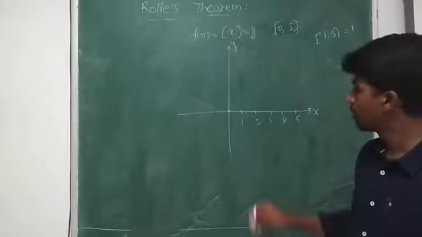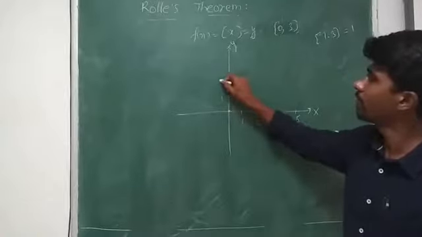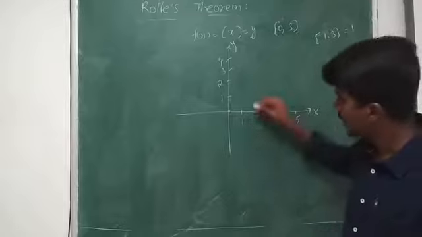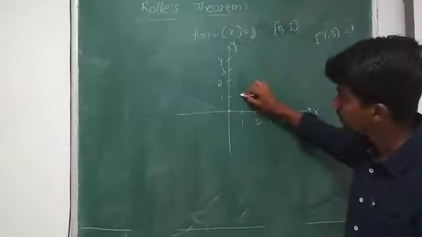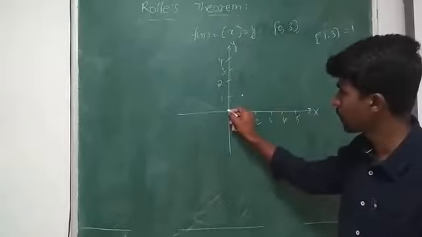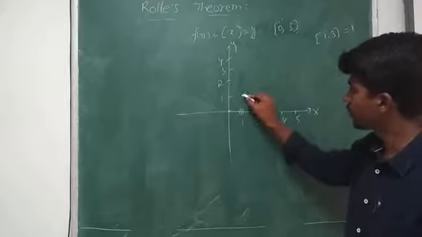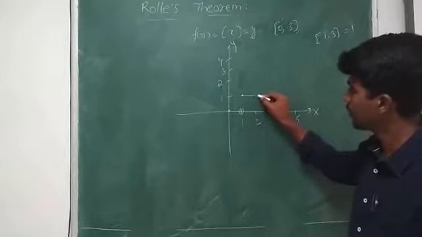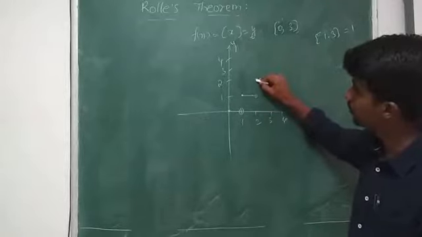At 0.9, y value 0. But at 1 we get the value of y as 1, right? So we get a solid circle. So from here to here, 1. The same way from 1 to 2: 1.1 is 1, 1.2 is 1, 1.3 is 1. But if I reach 2, the value of y becomes 2.